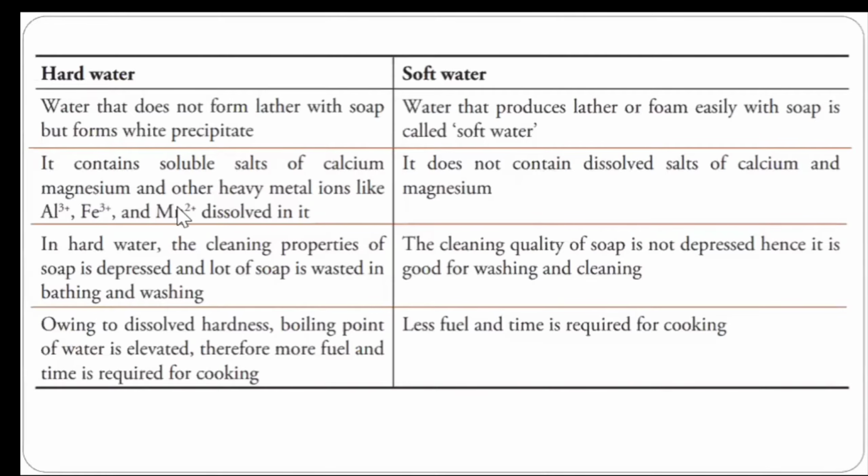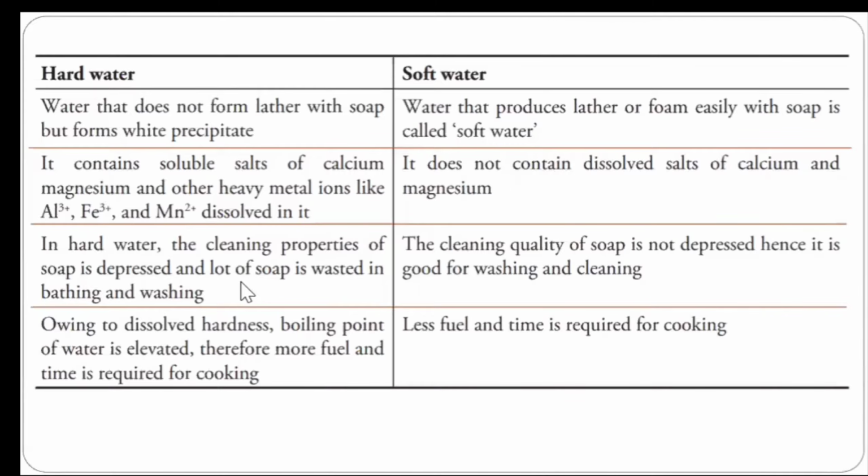Then we can say it will contain some soluble salts of calcium, magnesium, iron, zinc, etc., while the soft water will not contain such dissolved salts of calcium and magnesium. It means if certain salts are present like calcium, magnesium and iron, zinc, etc., then that water is supposed to be hard water. So in hard water, we know that cleansing properties are depressed, and that is not useful. So most of the amount of soap is wasted.